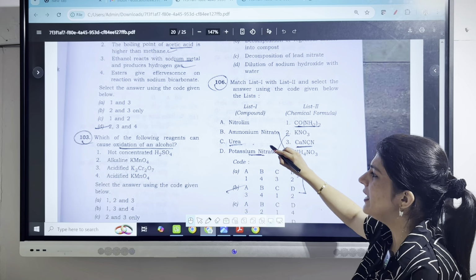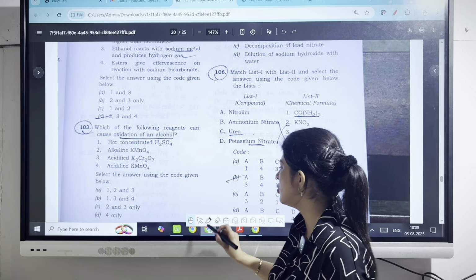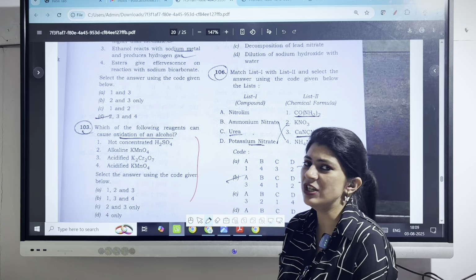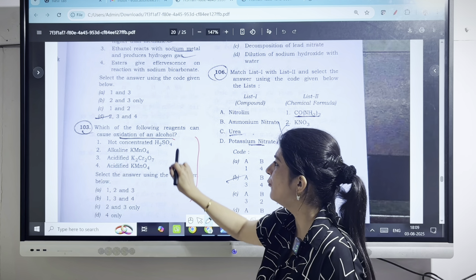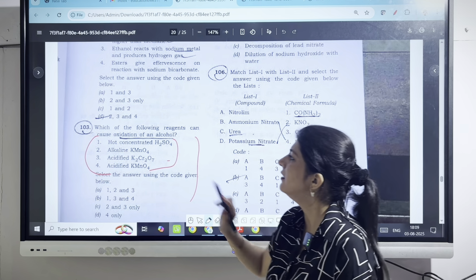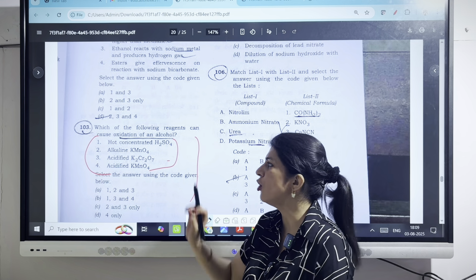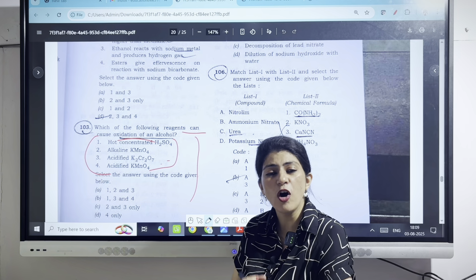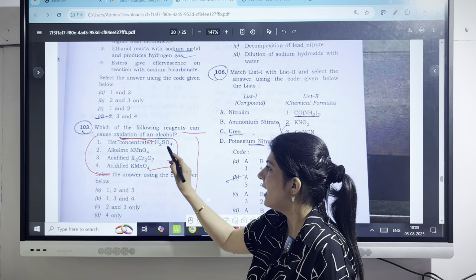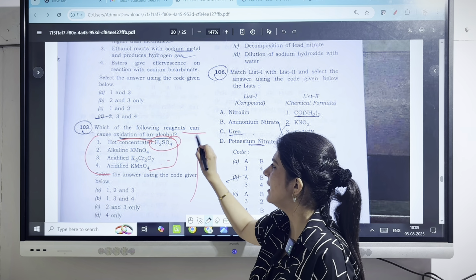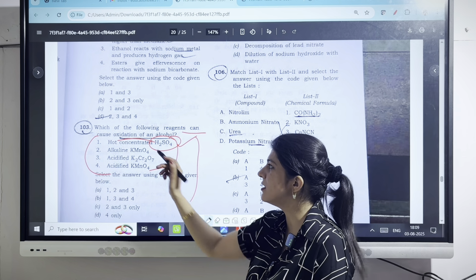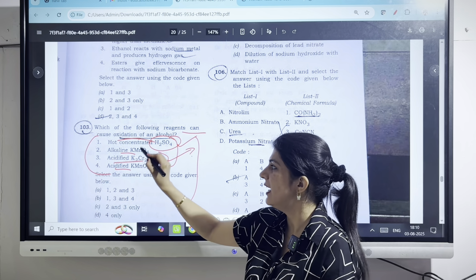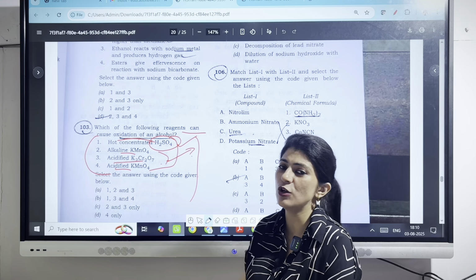Which of the following reagents can cause oxidation of an alcohol? In this question, the question is a little tricky. All the 4 options are examples of strong oxidizing agents and are helpful in the oxidation of an alcohol. Now, hot concentrated sulfuric acid, yes, it is also causing the oxidation of an alcohol, and acidified potassium dichromate is also helpful in oxidation of an alcohol.